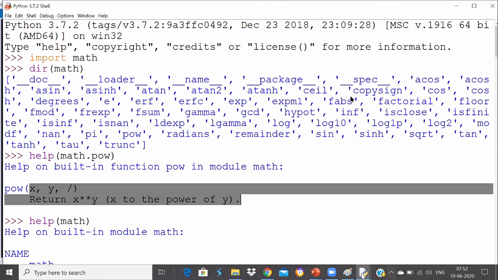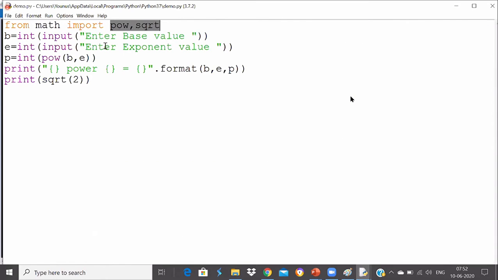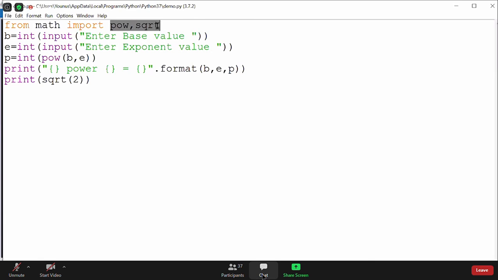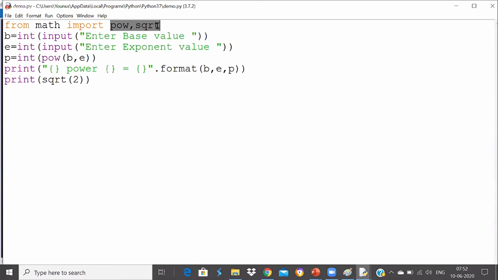Now, as you checked, these are the two ways we can import. But what if I wanted to import 10 functions, or I don't know which function I'm using from this math module? What if I don't know which function I'm importing from this math module? Then what should you do now? I hope my question is clear.